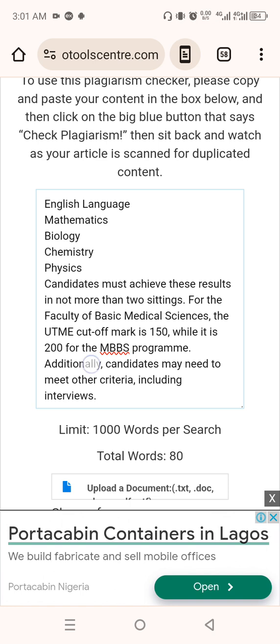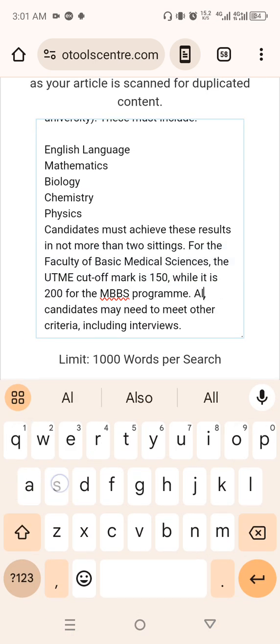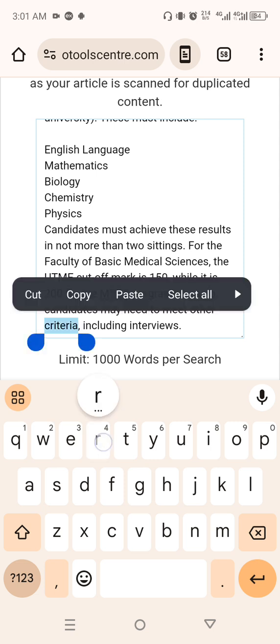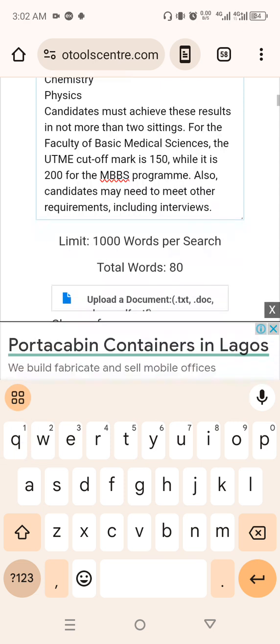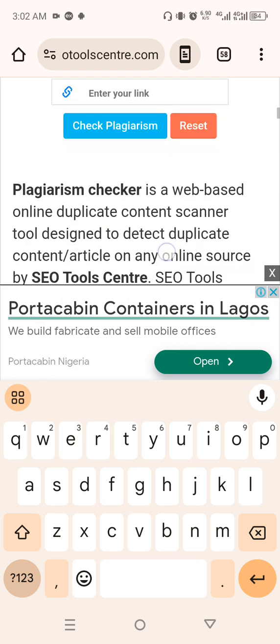So I say "also," let me just use "also" here, "and you may need to meet other requirements including interviews." Okay, let's run a quick check on it now.